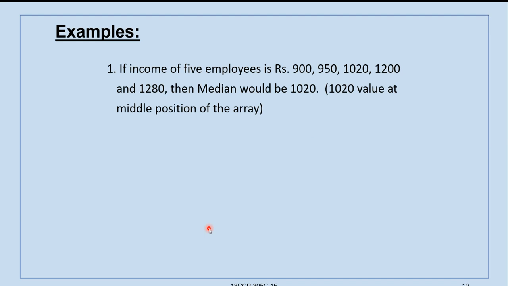If the income of 5 employees is 900, 950, 1020, 1200 and 1280, then the median would be lying at 1020. 1020 is the value at the middle position of the array. Array means arrangement of the numbers in a particular order.